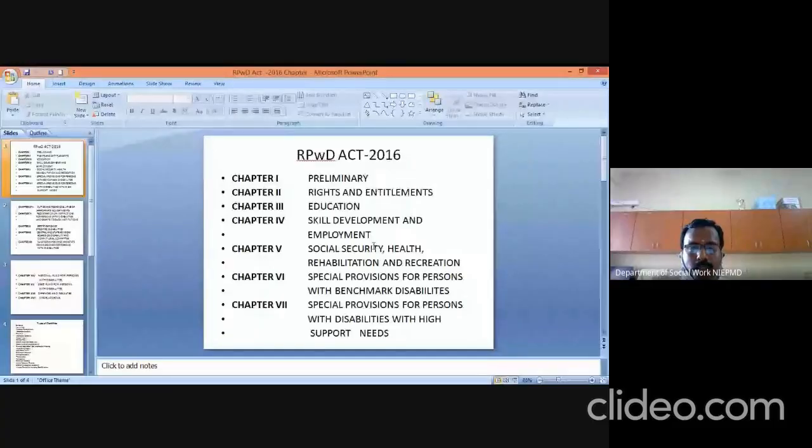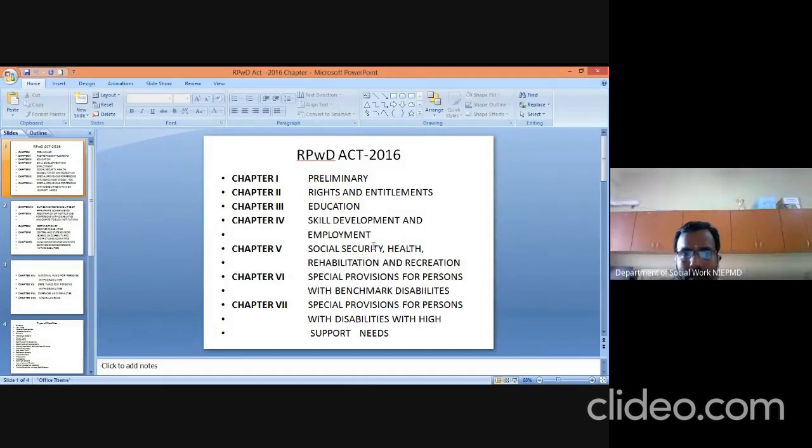Today we are going to see the RPW Act 2060. This act consists of various chapters, and now we are going to see it chapter-wise. The first chapter deals with the preliminary. The preliminary is nothing but the introduction. The first chapter deals with the introduction to the RPW Act.